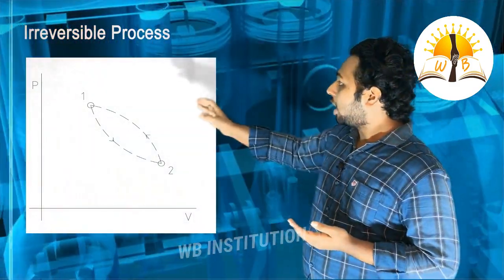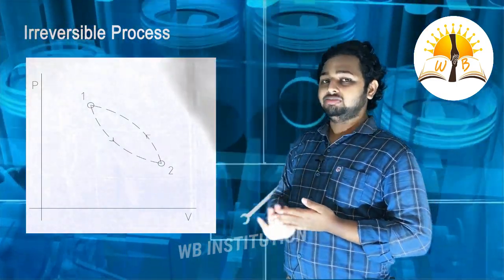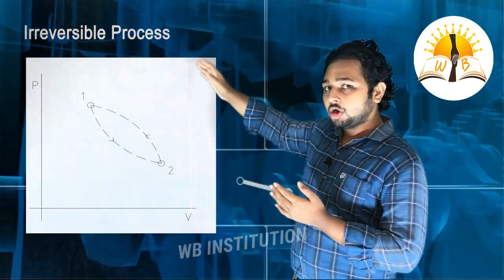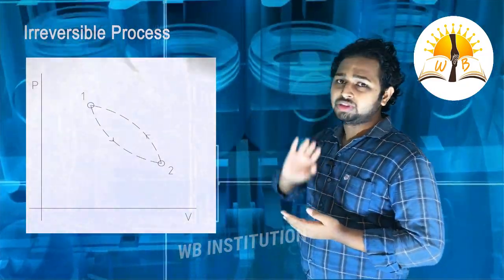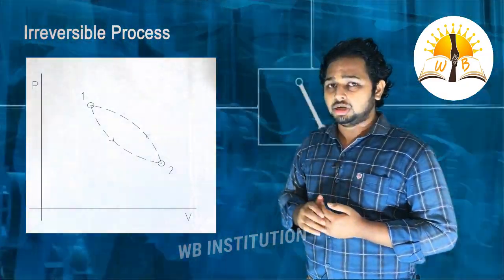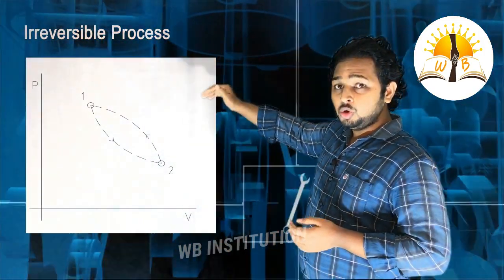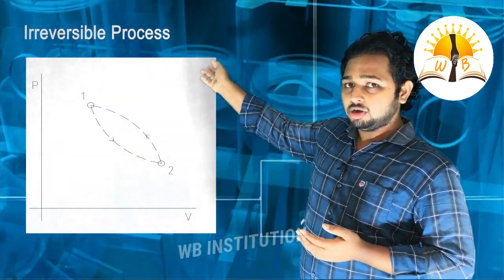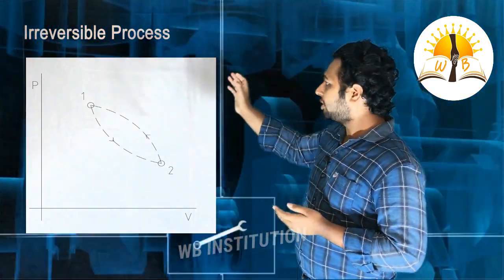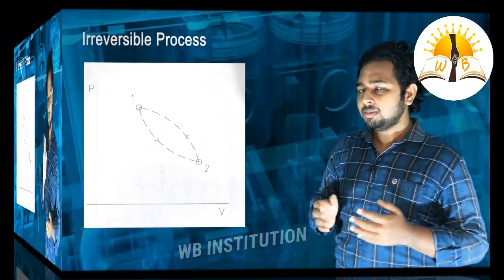Those are: it is a non-continual equation. Hence we can say it is shown as a dotted line. We can show it in a graph as a dotted line from 1 to 2. The path followed in the forward process from 1 to 2 may not be equal to the path followed in the opposite direction, that is from 2 to 1. The path followed may not be equal.